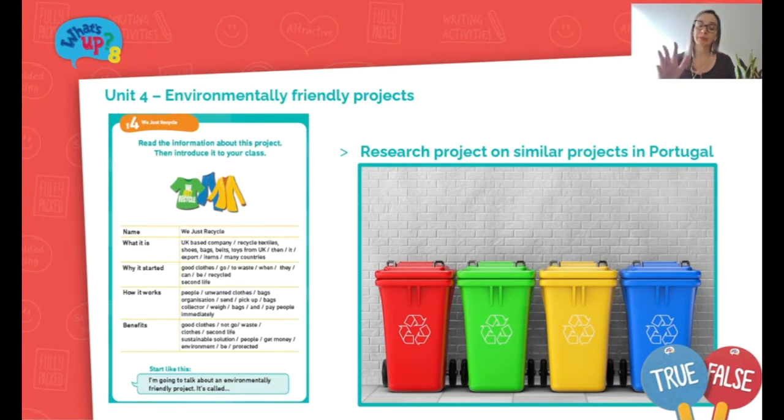Before they present, however, they must show the class 5 sentences related to the theme in which some are true and some are false. So yet another opportunity for students to use those true or false paddles and guess whether the statements are true or false.